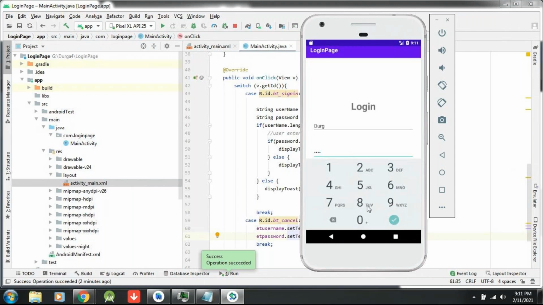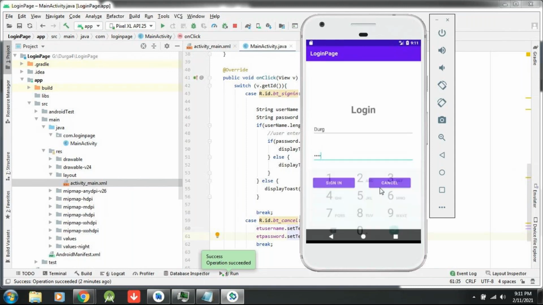Now this keypad will be minimized. Now let me click on sign in. I will get login success. Login success. When I click cancel, both the username and password will be erased.